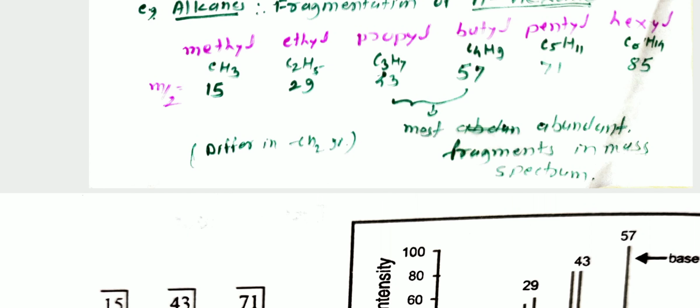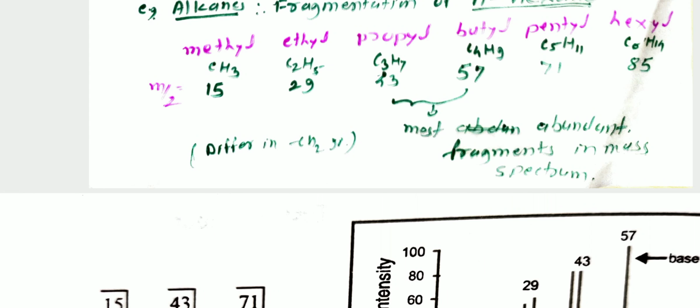Hexane means 6 carbon atoms, therefore there are 6 fragments: methyl, ethyl, propyl, butyl, pentyl, and hexyl. The normal hexane molecule breaks one of its bonds when bombarded by high energy electrons, 70 electron volts, from an electron gun.